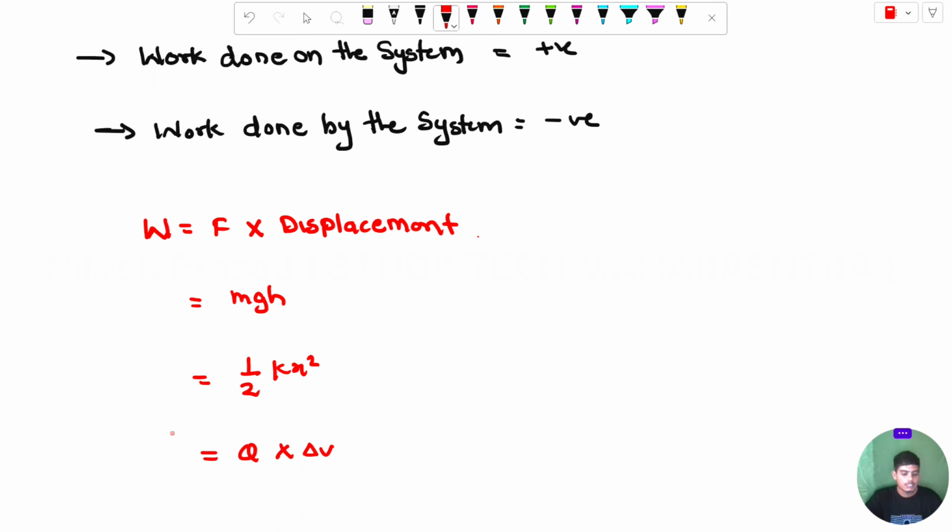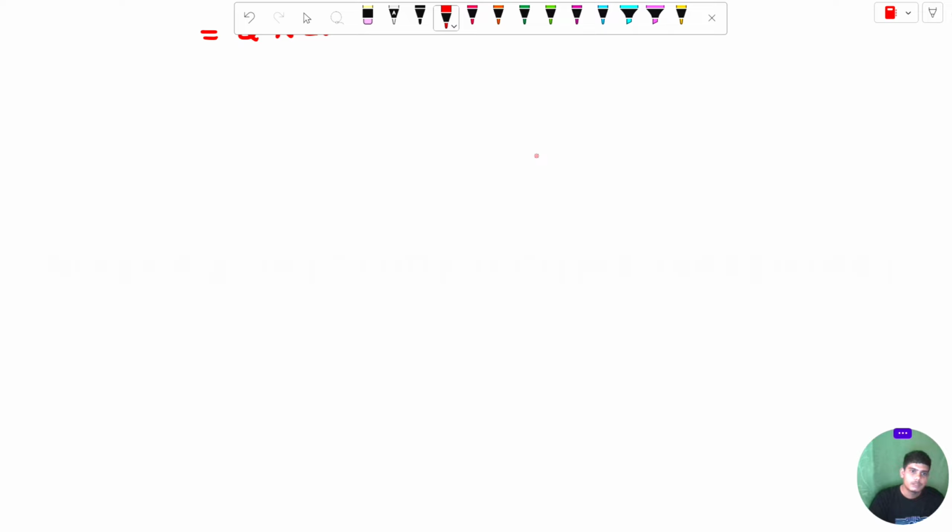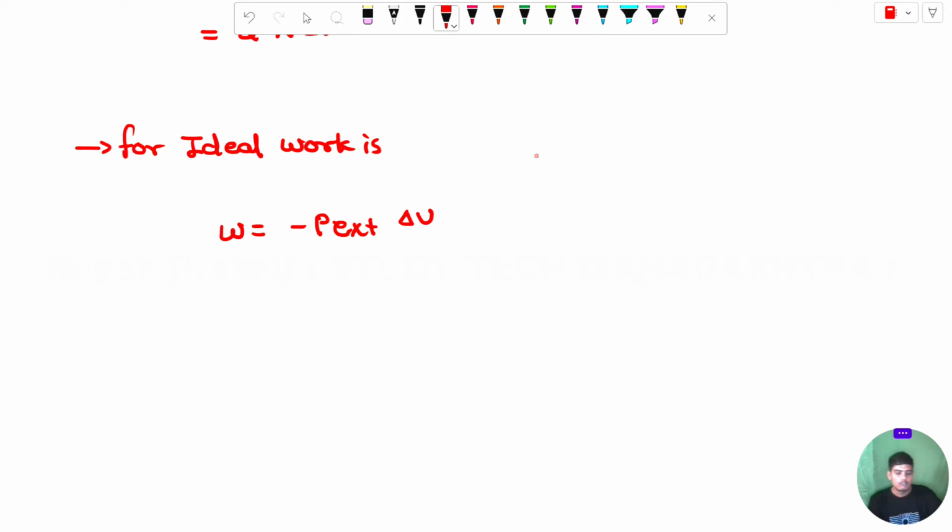And for the ideal gas equation or for the gases, we can calculate the work. For ideal gas, work is W equal to minus P external multiplied by delta V. This is the formula for work for ideal gas equation.